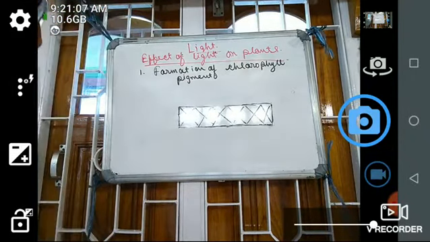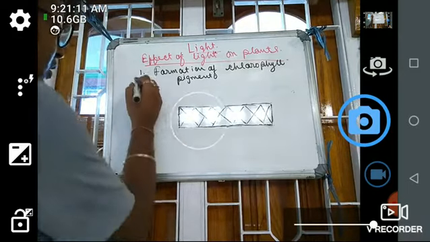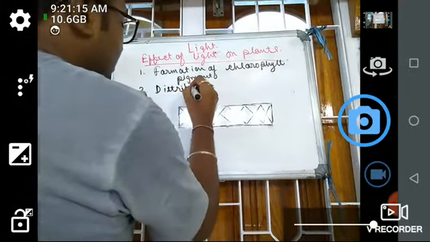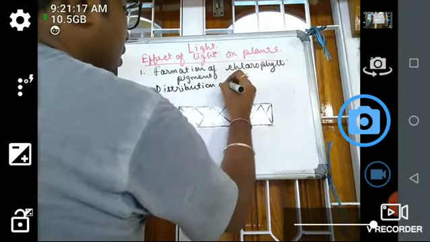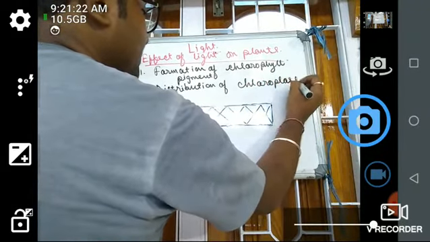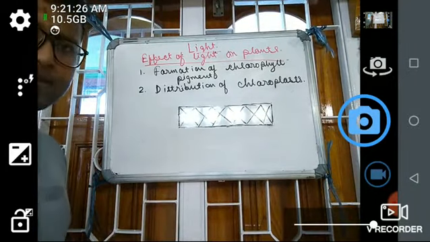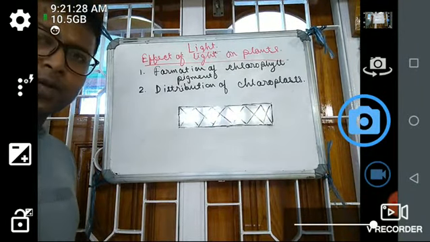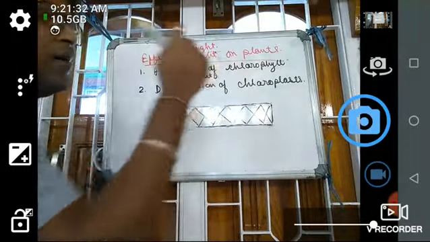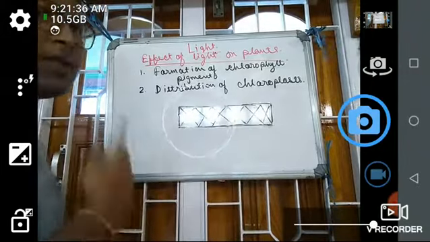Next, number 2, distribution of chloroplasts. Next, that is the distribution of chloroplasts. So how are the chloroplasts distributed? This chloroplast contains chlorophyll pigment, so here the main photosynthesis takes place. So how are the chloroplasts distributed?